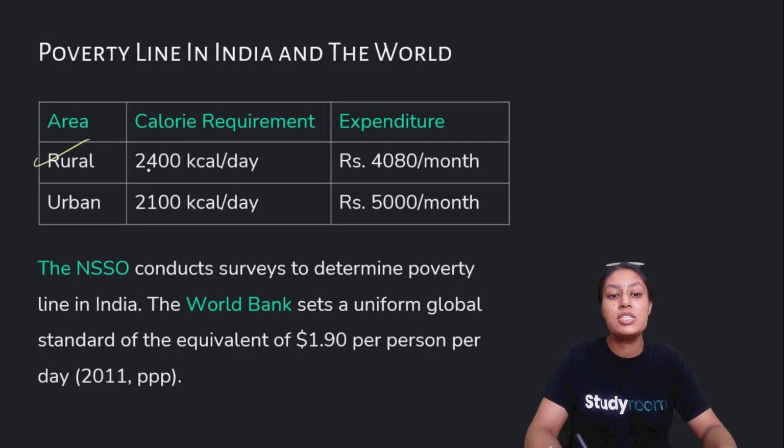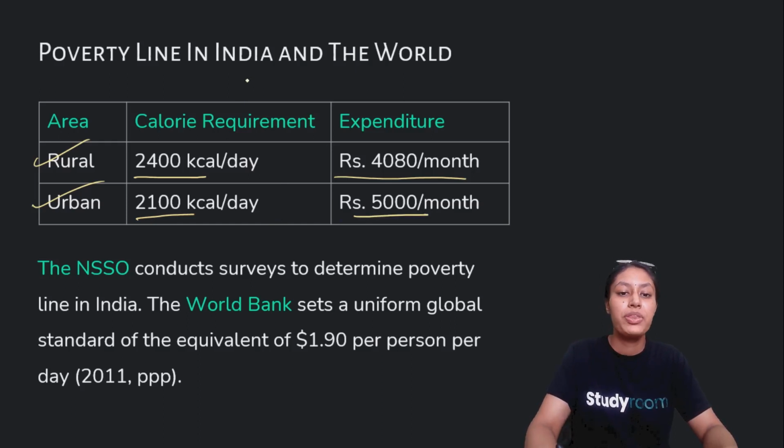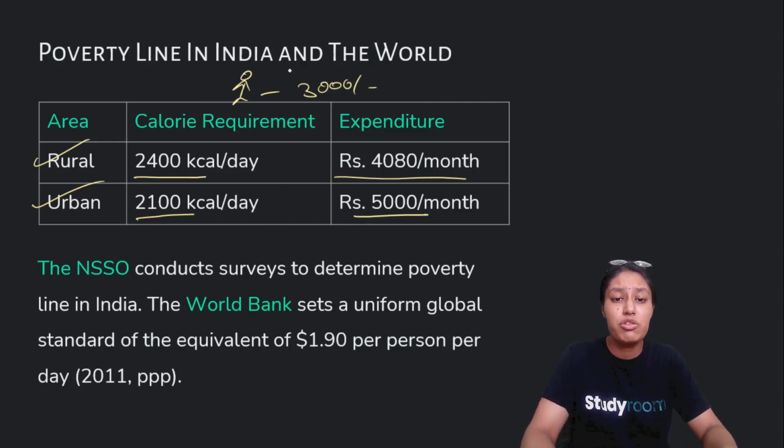So in rural areas, it is 2,400 calories one day, and expenditure would be 4,080 per month. But in urban areas, it is 2,100 calories one day, and expenditure should be 5,000 per month. Okay, so if Ram is able to get only 3,000 per month, and his consumption of calories is like 1,900 per day, so he falls under the poverty line.